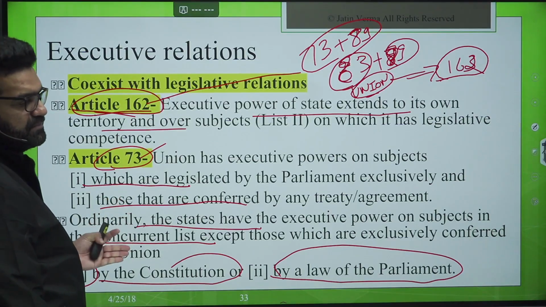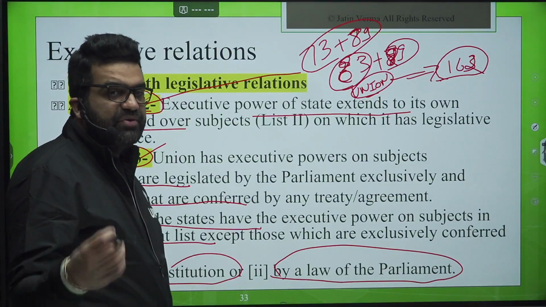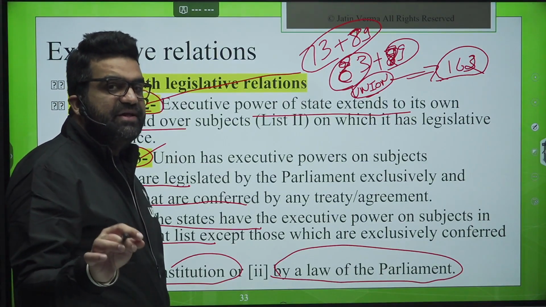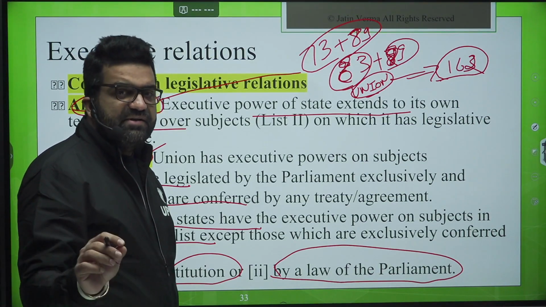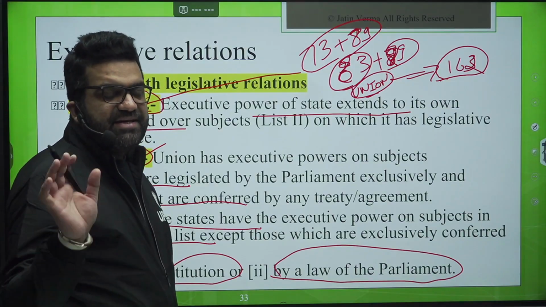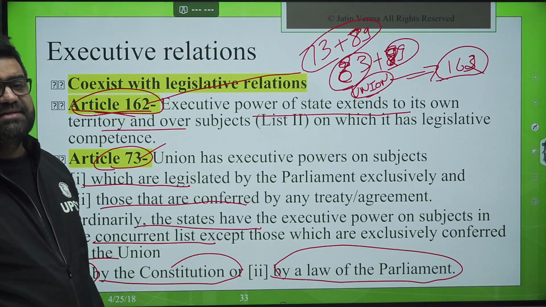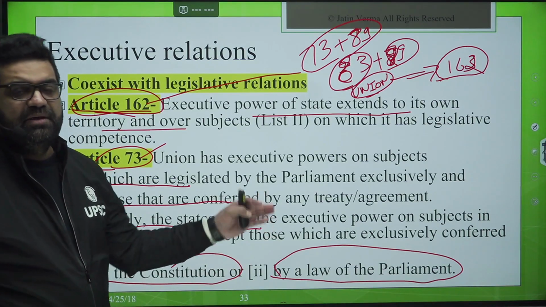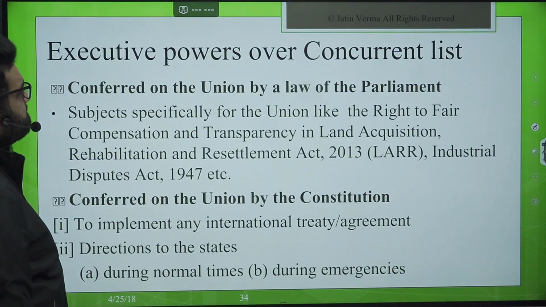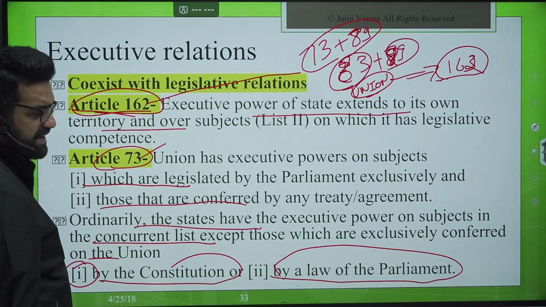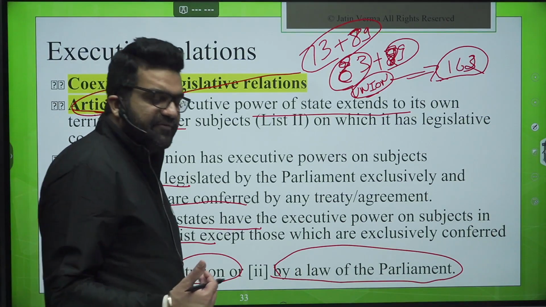On that matter, the matter is there in the concurrent list, let's say crime, criminology, jails and prisons. But if the union parliament passes a law on a matter given in the concurrent list, and that law mentions that the union executive, the central government alone, can exercise the administrative powers, then disregarding the fact that it is a concurrent matter, the power will be with the union government only. Okay, so this is there. Now for example, money laundering, these types of laws, laws dealing with interstate crime, they vest in the union government.